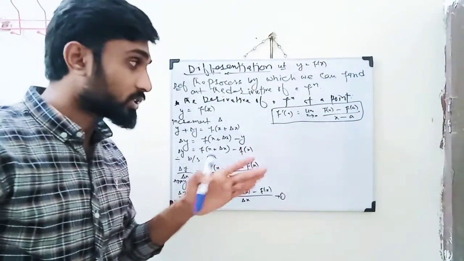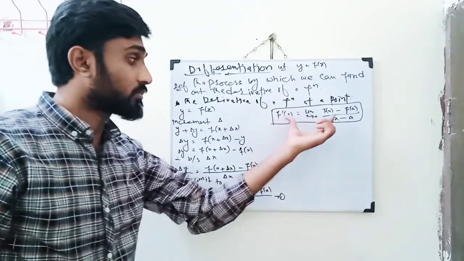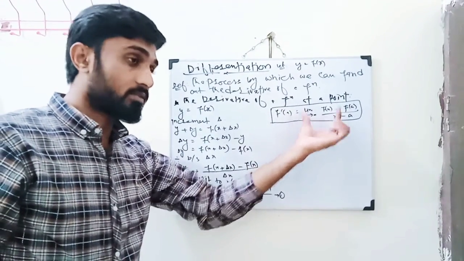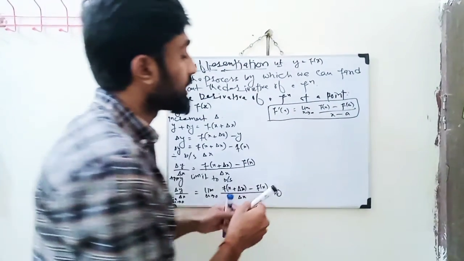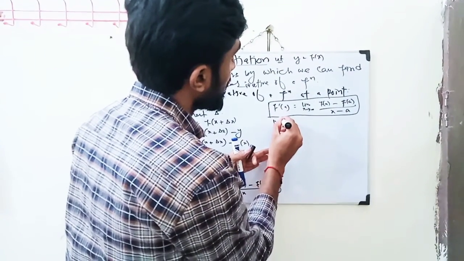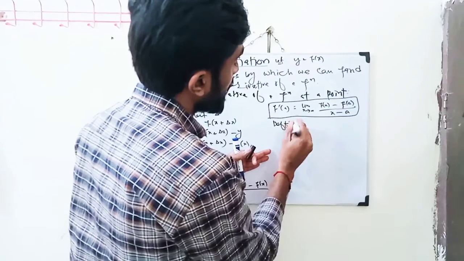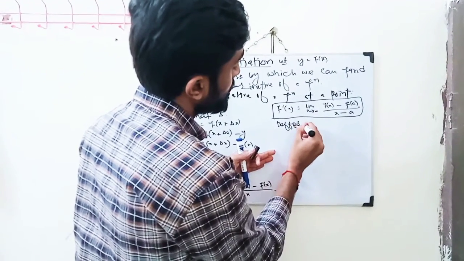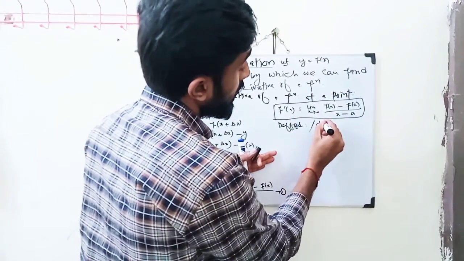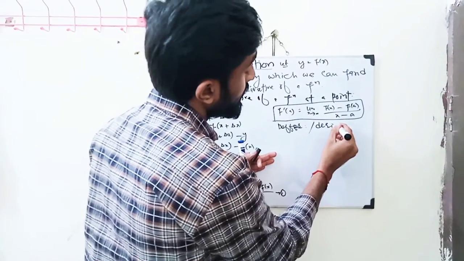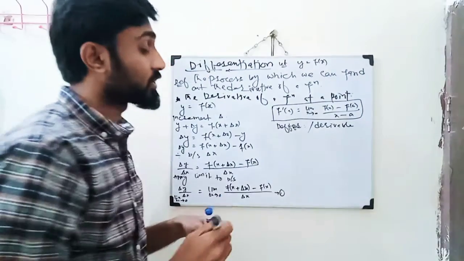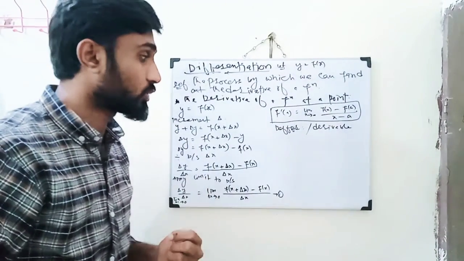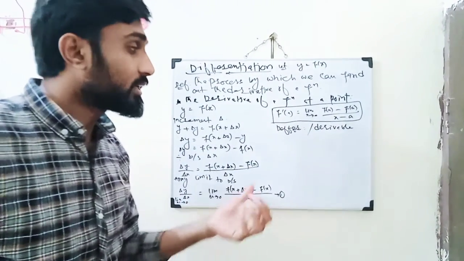If we can find a derivative of the function at that point, then that function will be called a differentiable function, or a derivable function. Okay, when we find the derivative